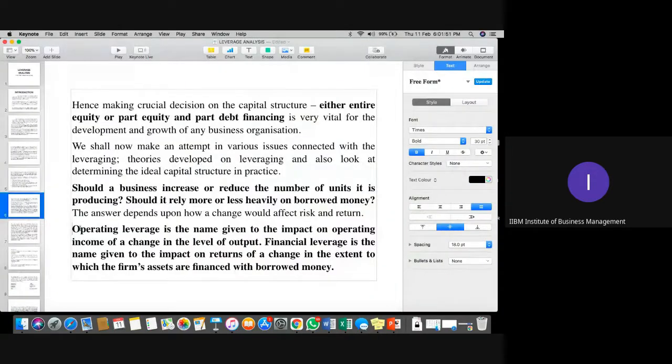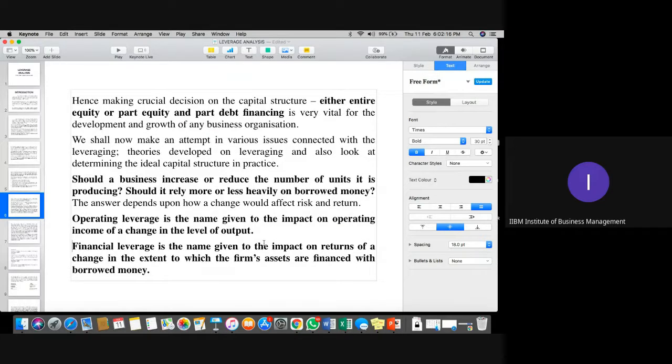Now, the first leverage which comes in the picture is called your operating leverage. Operating leverage is basically the type of leverage which arises or changes because of the level of output. The operating leverage is the name given to the impact on operating income of a change in the level of output.